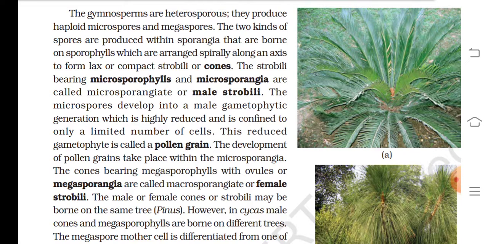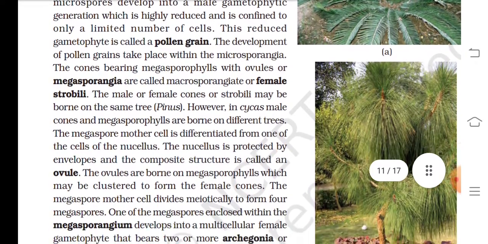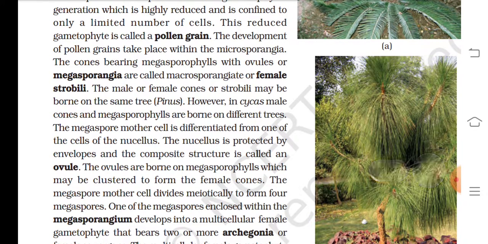The cones bearing megasporophylls with ovules or megasporangia are called macrosporangiate or female strobili. The male or female cones or strobili may be borne on the same tree, as in Pinus. However, in Cycas, male cones and megasporophylls are borne on different trees.